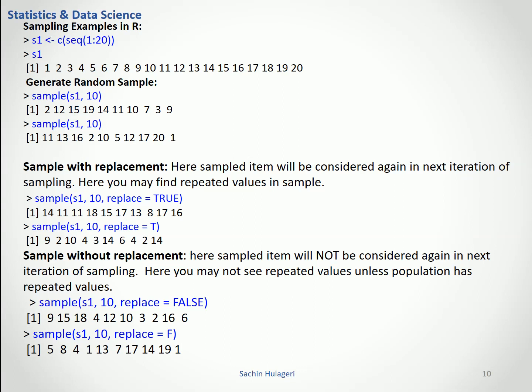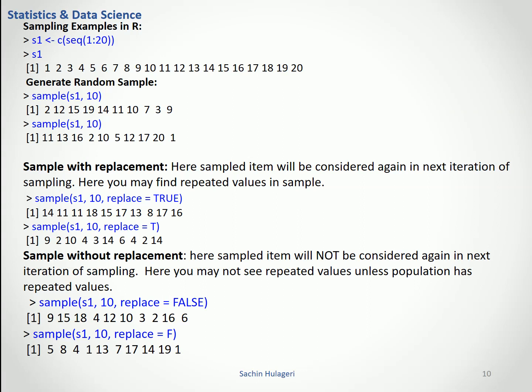Let's see the sample with replacement. Here the sampled item will be considered again in the next iteration of sampling. Here you may find repeated values in a sample. The command executed is sample S1, sample size 10, and replace equal to TRUE.